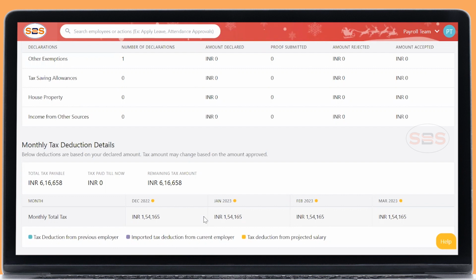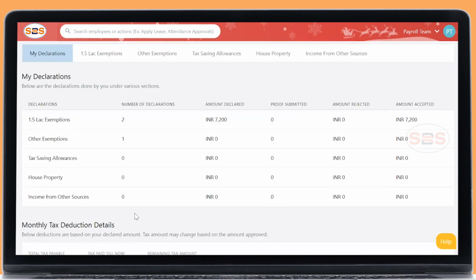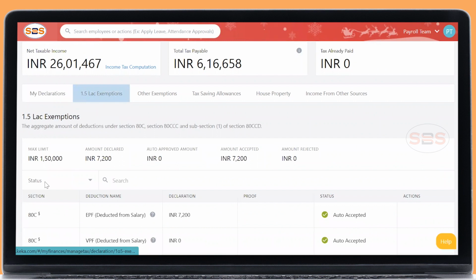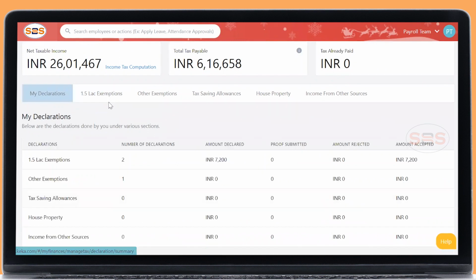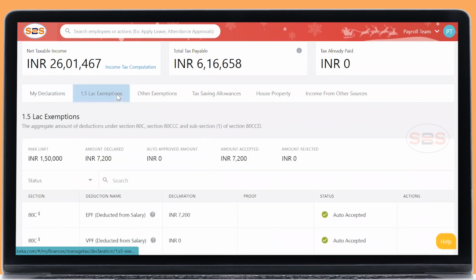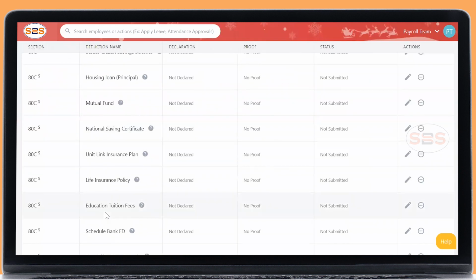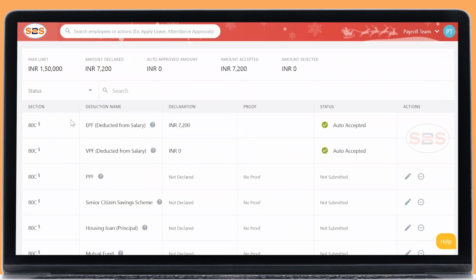Okay, fine. So now I'm just showing a snapshot. Now you can go ahead with the 1.5 lakh exemption. So you need to click here, not here. You need to click 1.5 lakh exemption. This 1.5 lakh exemption will be the maximum limit. In this section, you have a list of sections you can invest in and you can declare it, but the maximum limit is 1.5 lakh.